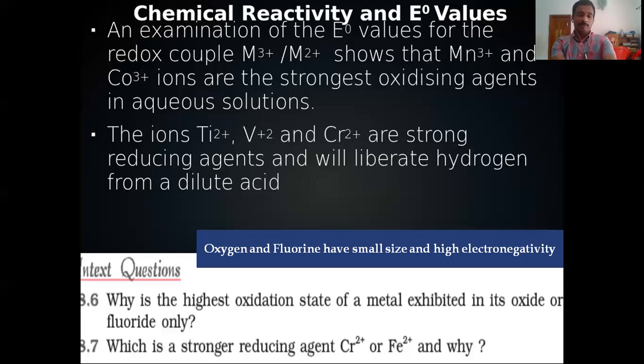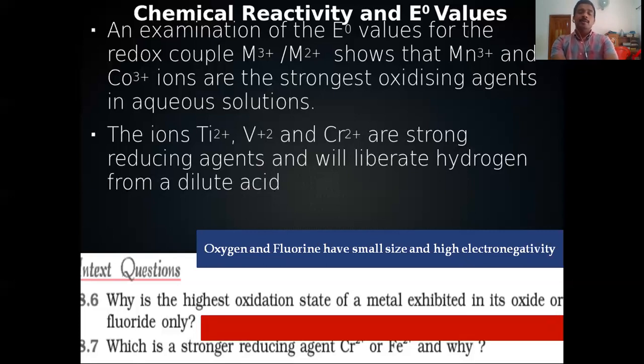See the next question. Which is a stronger reducing agent, Cr2+ or Fe2+, and why? What is your answer? Already we mentioned Cr2+ is a strong reducing agent. That is the answer. Cr2+ is the stronger reducing agent. And what is the reason?